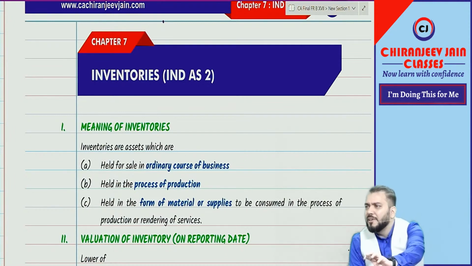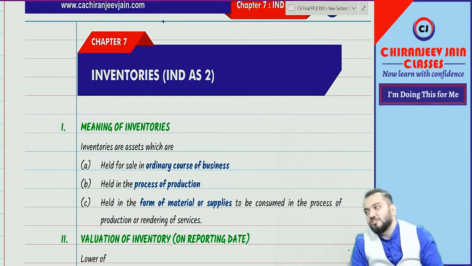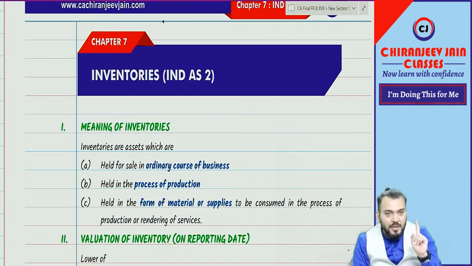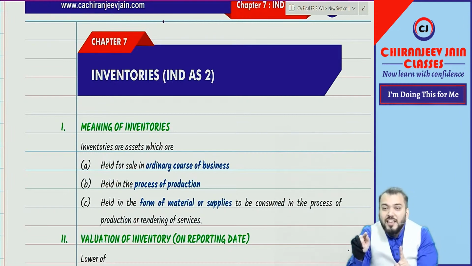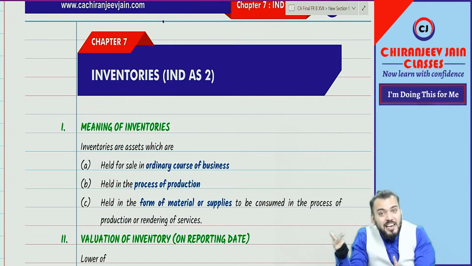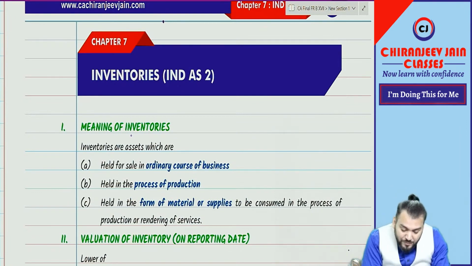So inventory is the correct term. In financial statements also we write inventories. We never write stock. If you are writing stock, basically you write stock of raw material, stock of finished goods. In this way, we relate that stock means inventory. Got it?